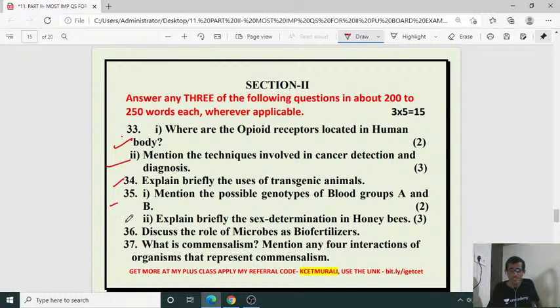Then explain briefly sex determination in honeybee. Direct question, isn't it? And discuss the role of microbes as biofertilizers. So the chapter microorganisms in human welfare. In that, rhizobium is there, cyanobacteria, azospirillum, mycorrhiza, etc.